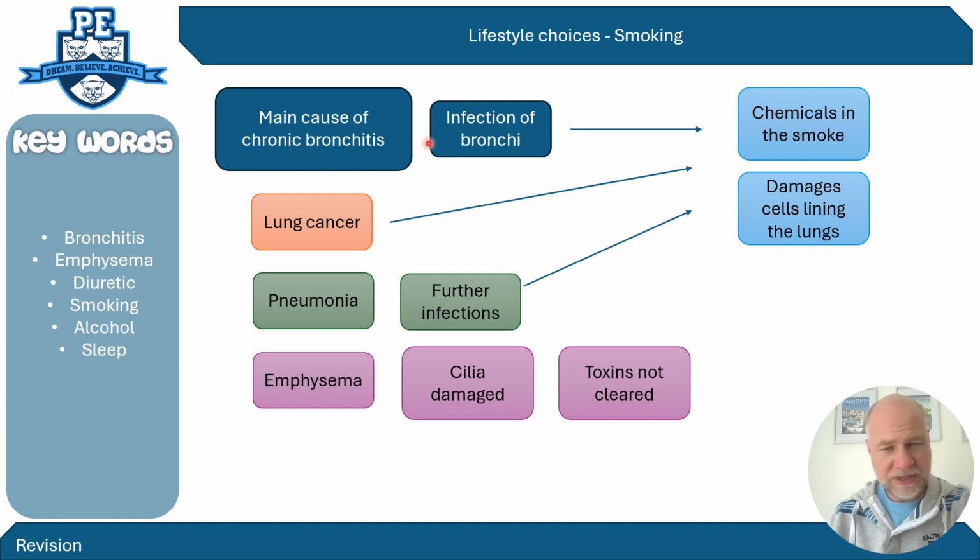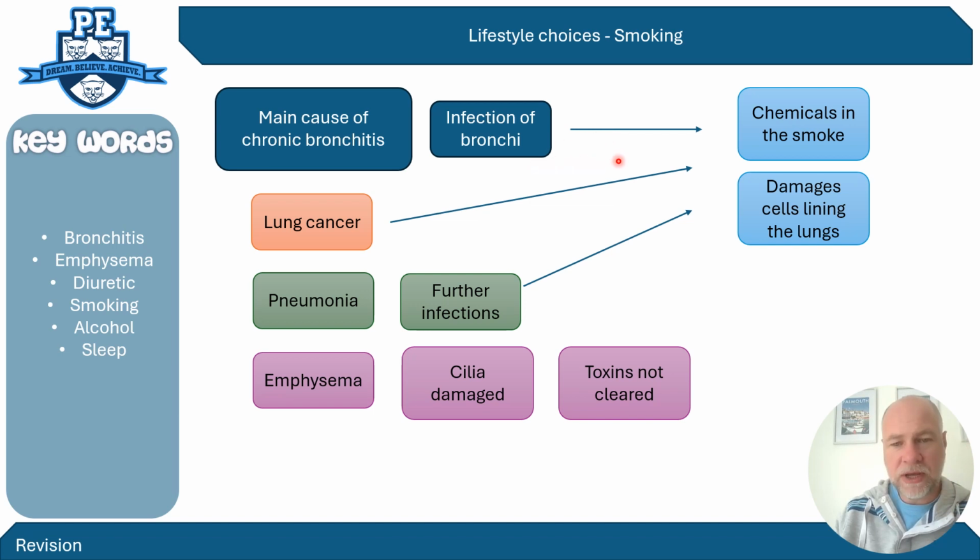So smoking is the main cause of chronic bronchitis. Now, bronchitis is the infection of the bronchi in your lungs. The main airways into your lungs are called the bronchi. There's two of them, the two paths that branch off into your lungs, and when you've got bronchitis, they become infected.